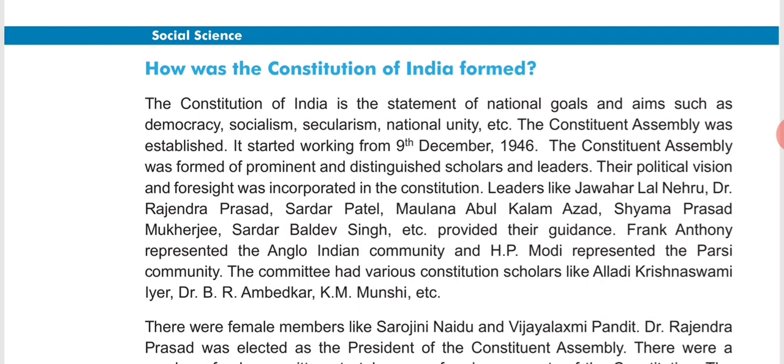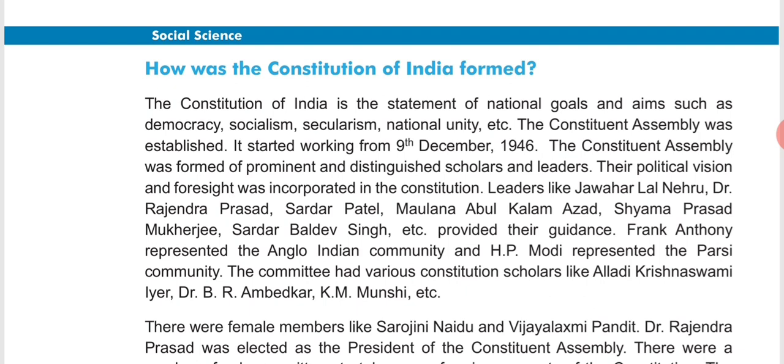As I've already discussed, it was formed for the formation of the constitution. The Constituent Assembly was formed of prominent and distinguished scholars and leaders. So here, prominent means important or famous people.